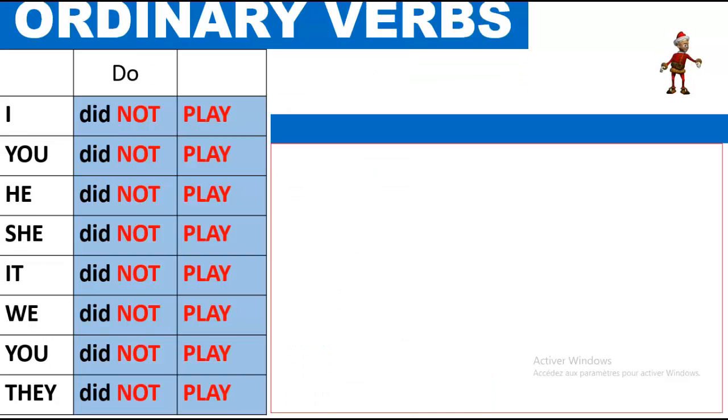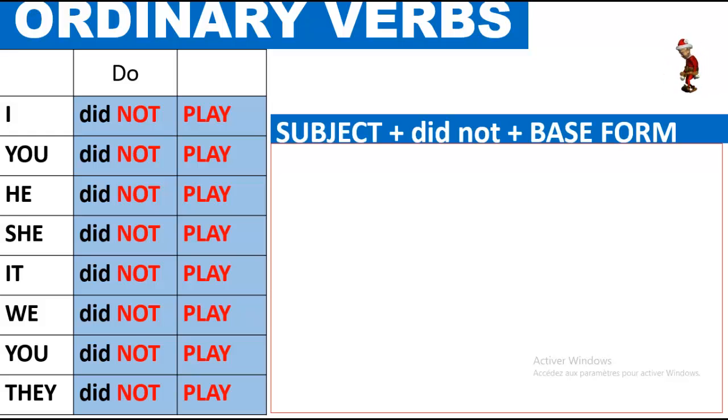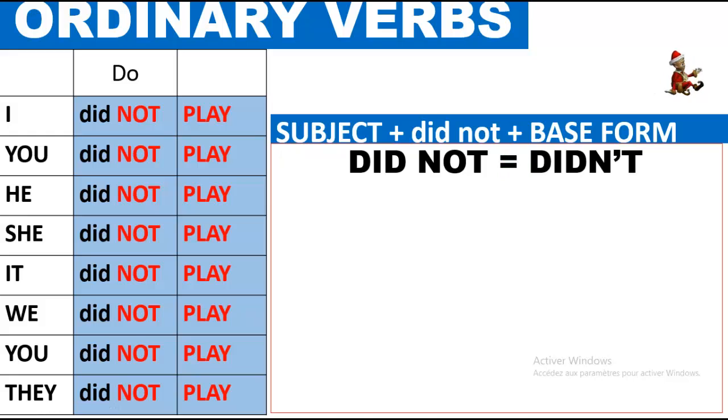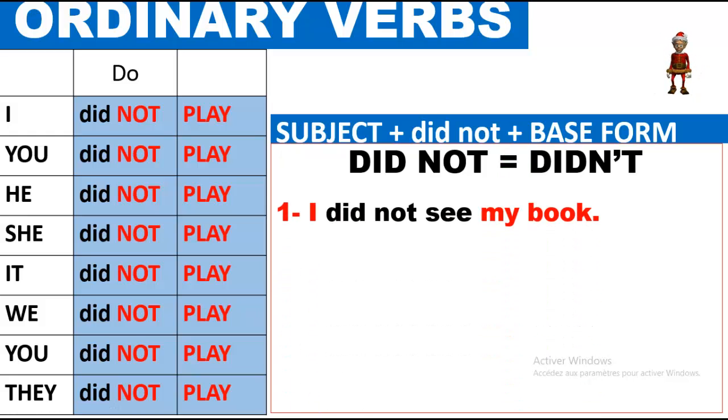Ordinary verbs now, they will use auxiliary do in negative form plus base form. So here you have the formula, subject plus did not plus base form. Let us practice. Did not or didn't. I did not see my book. And as you can see here, see is in the base form. Not did not saw. It's a mistake. I did not see, base form. Okay?